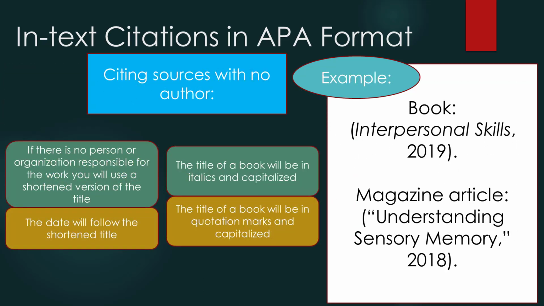And if we have no authors, we will use a shortened version of the title. There is no exact specification, but make sure that there's enough of the title to avoid any ambiguity. There's one other rule for citations with no authors. If it is a book title, it will be italicized, and if it is a magazine article, online or in print, the title will be in quotation marks. Note that the comma separating the title and the year will be inside the quotation marks.